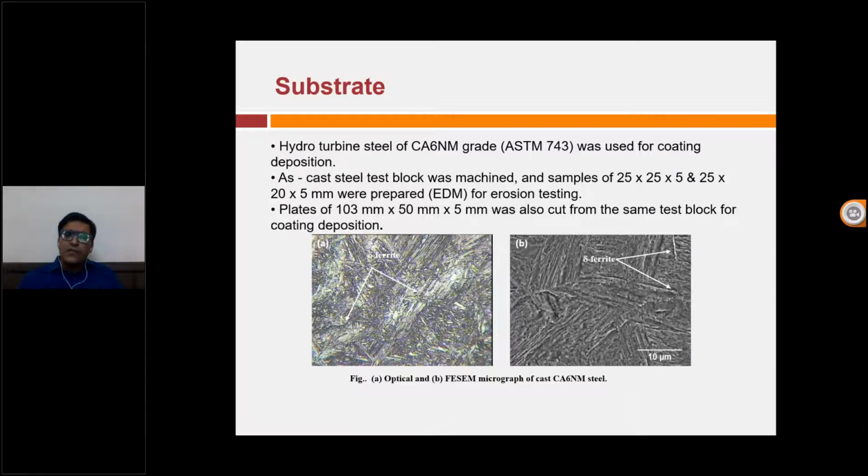So these are the microstructure images you can see in front of you. It's from the optical microscope, and on the right you can see the SEM images. You can see the needle-like structure. These needles are of the martensite. It gives the steel its hardness.